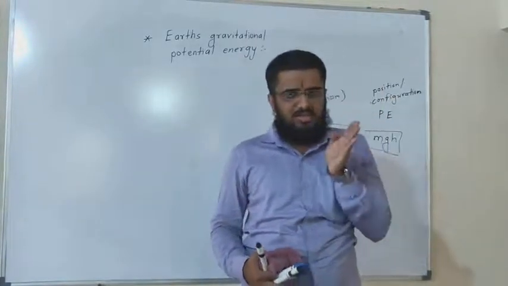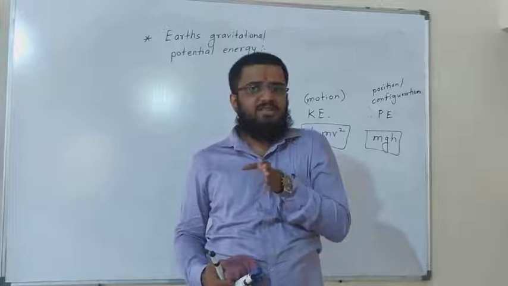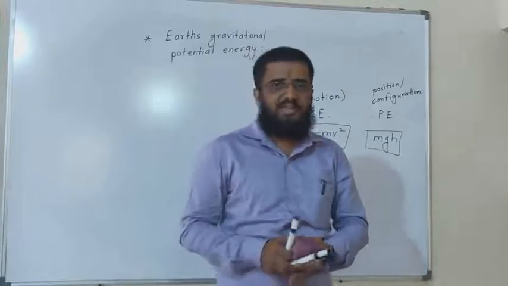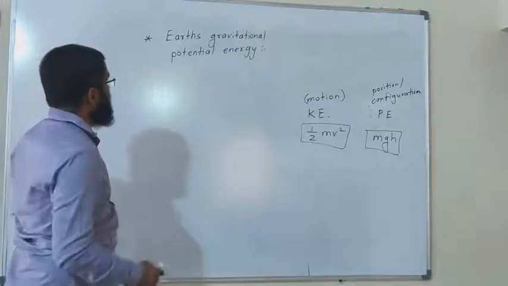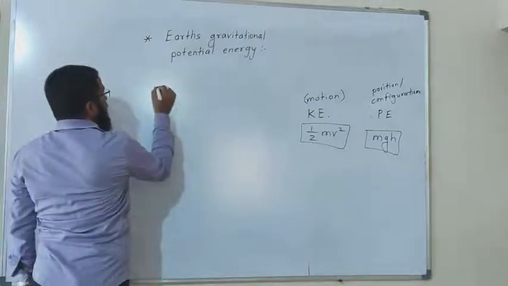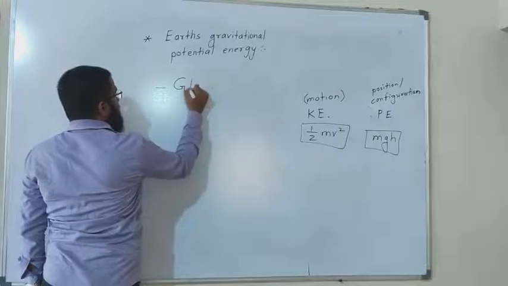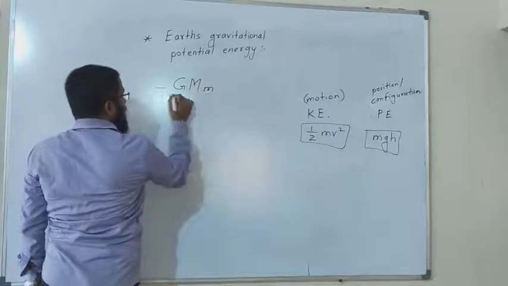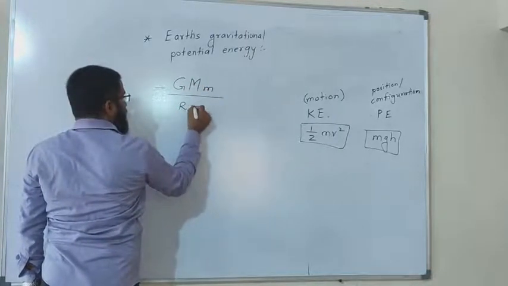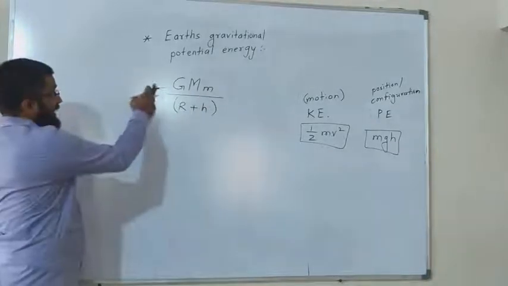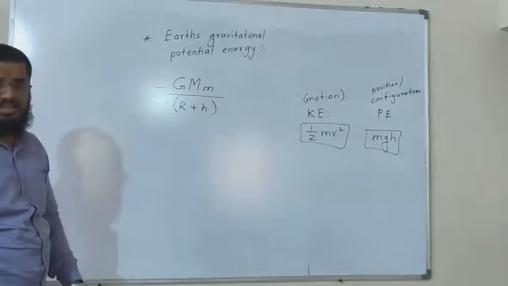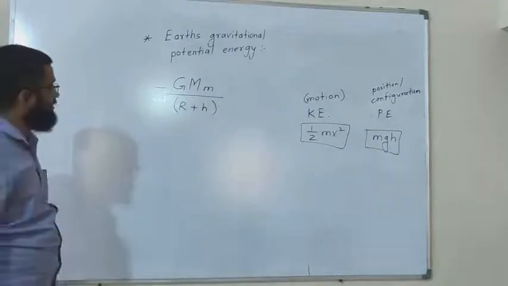So the distance just before the infinite distance is taken to be negative. So that's why the potential energy of the earth can be given by minus GMm upon r plus h, where the negative sign indicates that this energy is negative in the way that it is opposite.